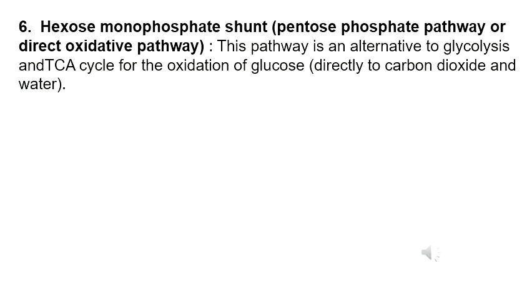Next is hexose monophosphate shunt pathway, also known as pentose phosphate pathway or direct oxidative pathway. This pathway is an alternative to glycolysis and TCA cycle for the oxidation of glucose, that means directly to carbon dioxide and water. So these are the six major metabolic pathways which take place in carbohydrates.